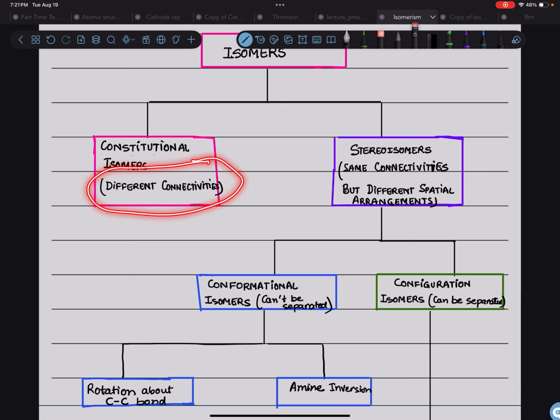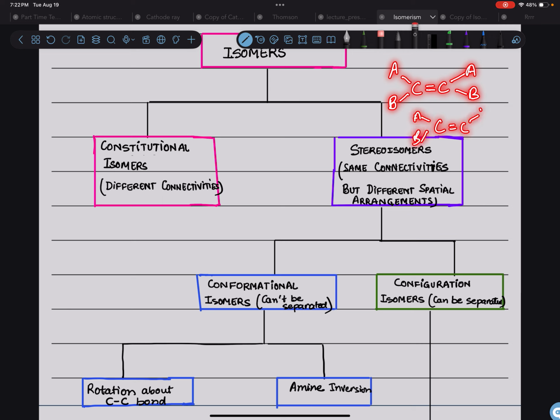Then the second category is stereoisomers, where the connectivity is the same but there are different spatial arrangements, how they are arranged in space. For example, in case of alkenes, where you have a carbon-carbon double bond, you have a molecule like this, A and B groups on this carbon and A and B groups on this carbon. Now it can be arranged in a different way, A, B, and then B, A. In the first one, both A's are on the same side of the double bond. In the second one, they are on the opposite side. So such isomers are the stereoisomers, or geometrical isomers to be particular.